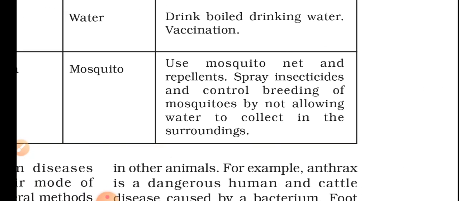Preventive measures: use mosquito nets or repellents. There are several products such as Good Night that you should use. Spray insecticides, like the sprays we get such as Good Night and All Out.